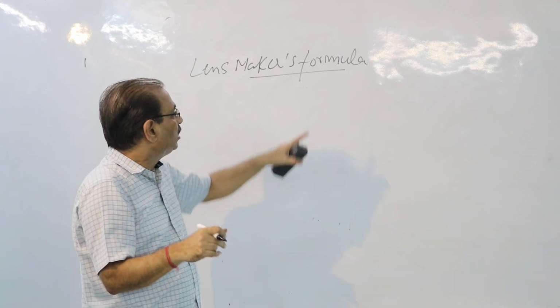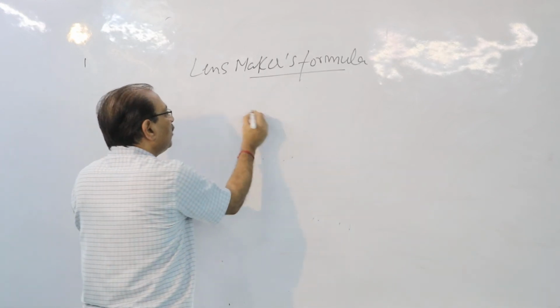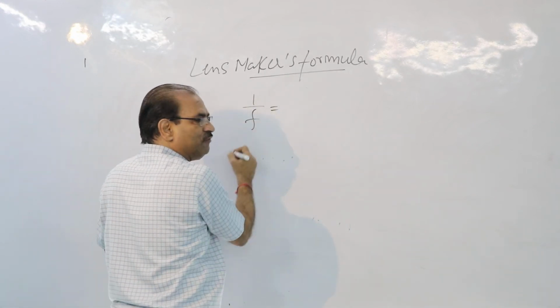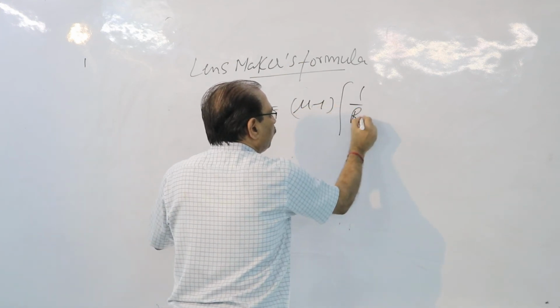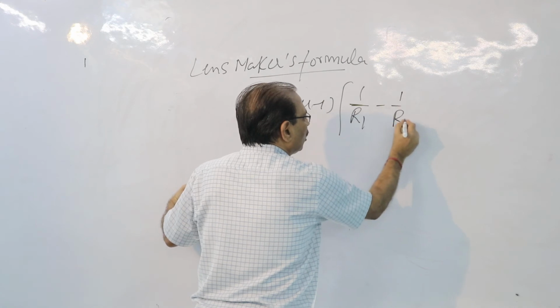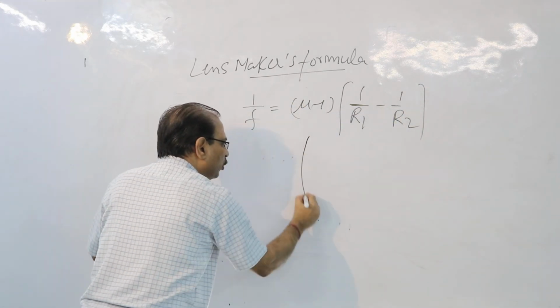So remember, this formula that is now coming, let me write the formula first. Lens-Maker's formula is 1 upon f is equal to (mu minus 1) times (1 upon R1 minus 1 upon R2). Can you tell me what is mu? Let me just make a simple lens for you.